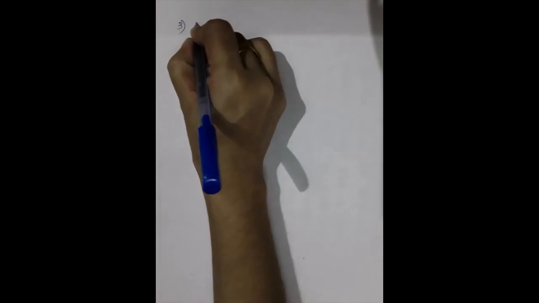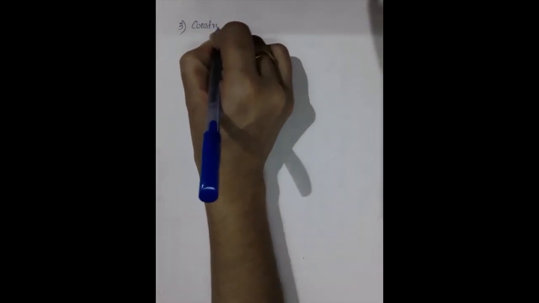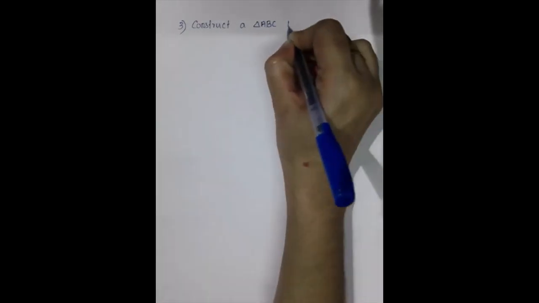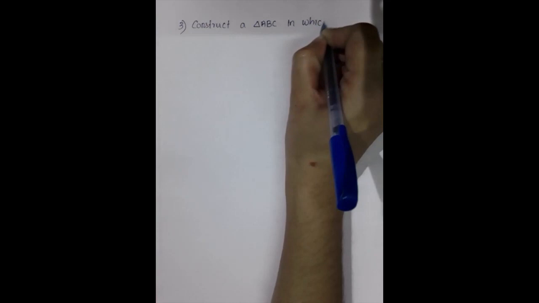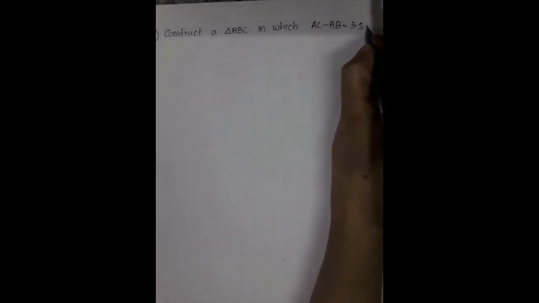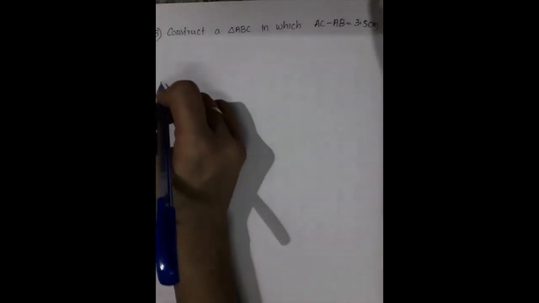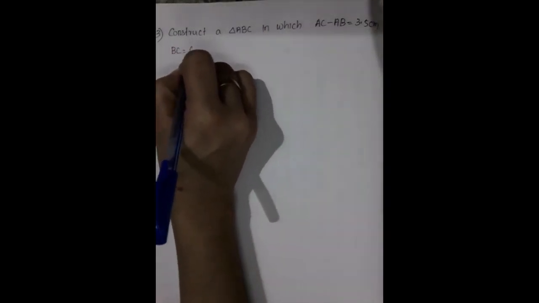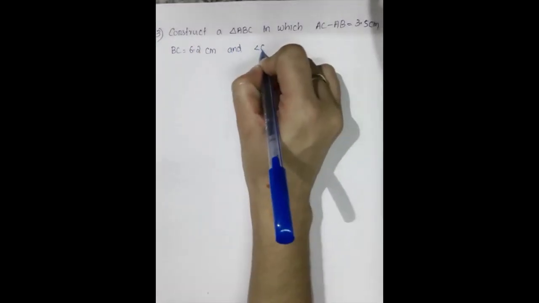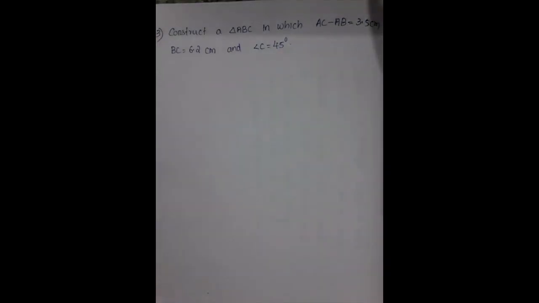Next question. Construct a triangle ABC in which AC minus AB is equal to 3.5 centimeter, BC is equal to 6.2 centimeter and angle C is equal to 45 degree. Okay, so how to do this question?